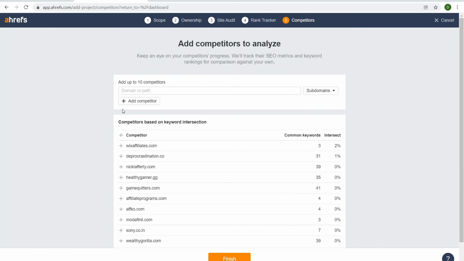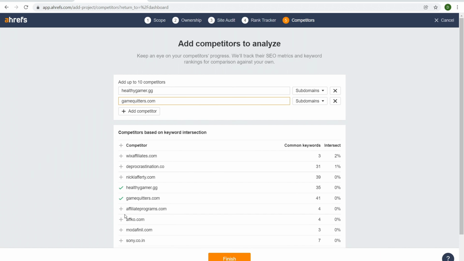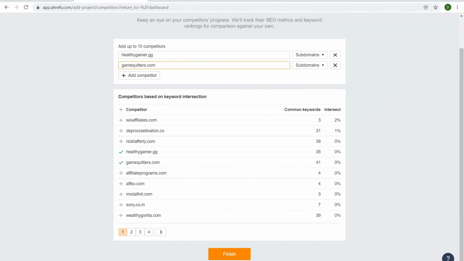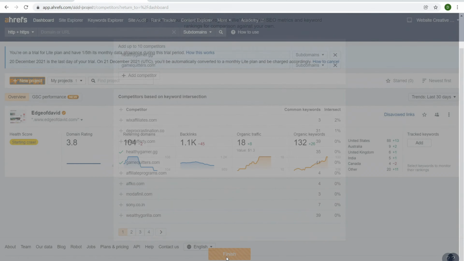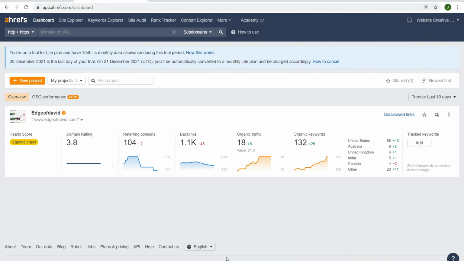And then we have competitors. So it's based on the content that we've published that we're actually ranking for. And so right up top here, I literally have one blog post on becoming a Wix affiliate and how it was such a struggle. So it's kind of funny. I wouldn't say Wix affiliates is a competitor. So again, you have to use your professional judgment whenever using these tools. Okay, so we have Healthy Gamer, Game Quitters again. We'll keep it there. Let's click on finish. And now it's going to load everything. All right, so that should take about a minute or so.